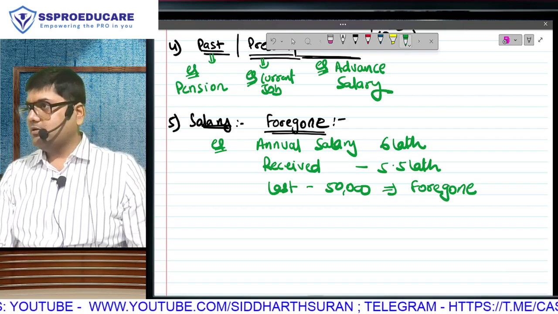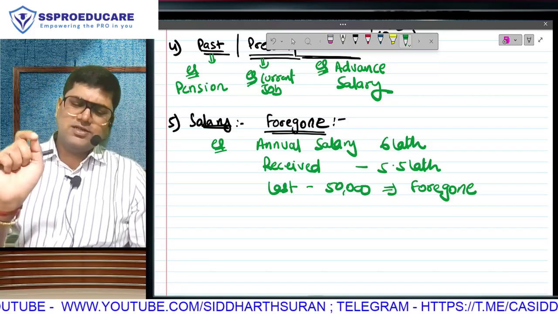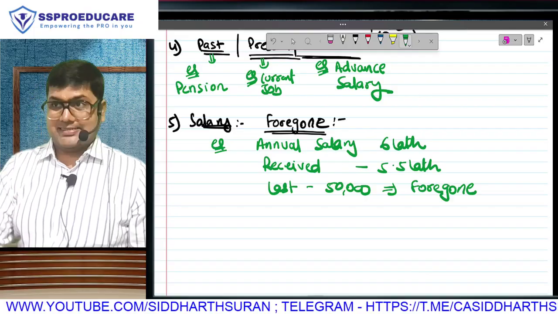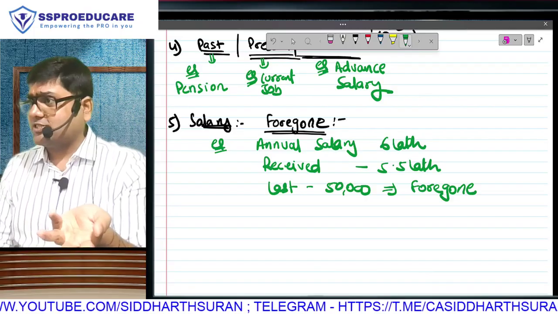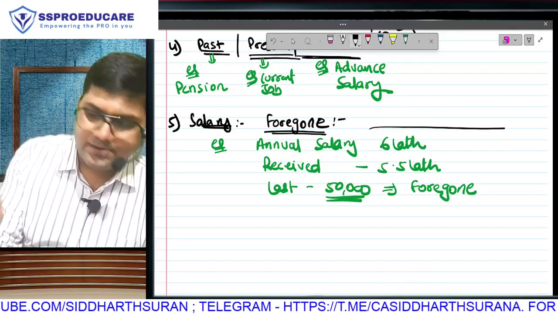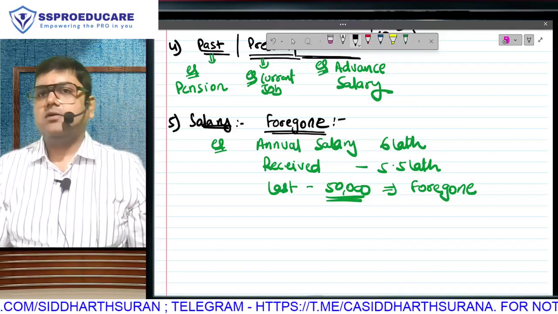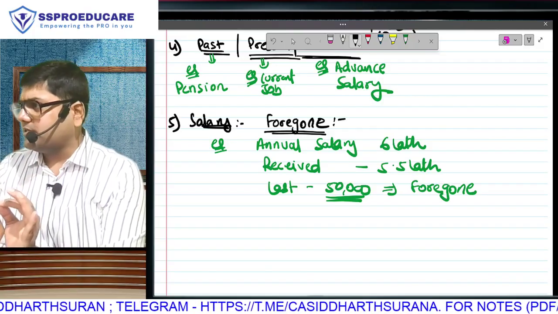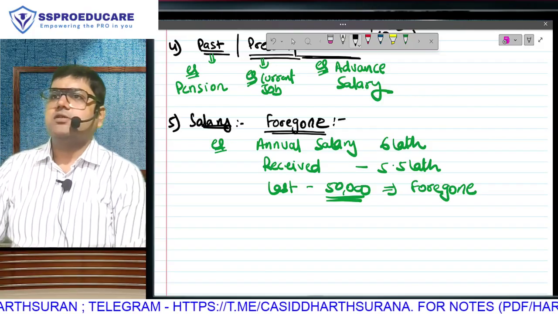You understand the meaning? You have to only answer this question. The taxable salary will be 5,50,000 ke 6 lakh. Dekho, 550 is taxable. There's no discussion about it. Is this 50,000 taxable? The answer I will write here. Is this 50,000 taxable? So taxable salary is 550 ke 6 lakh. Ye question. Have you understood the question? Is this 50,000 taxable?